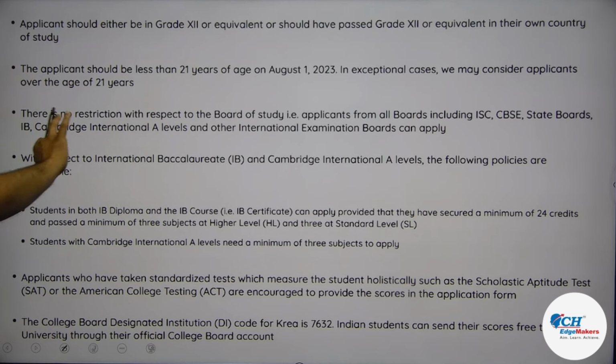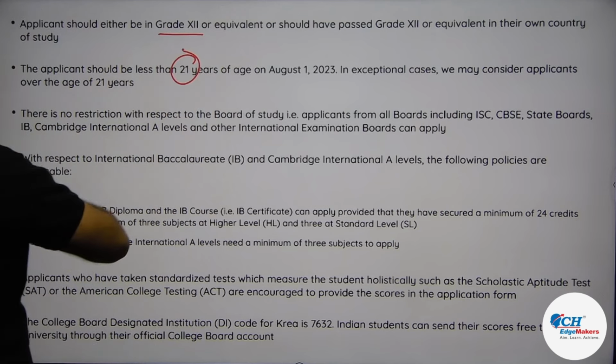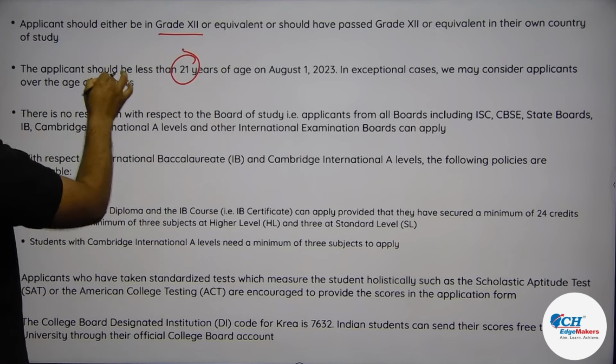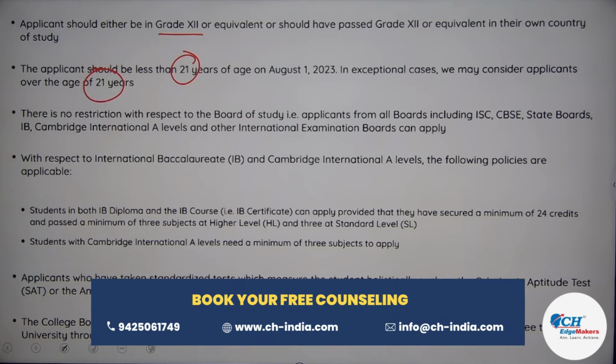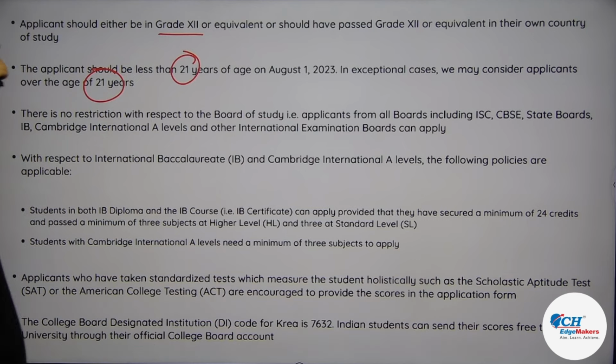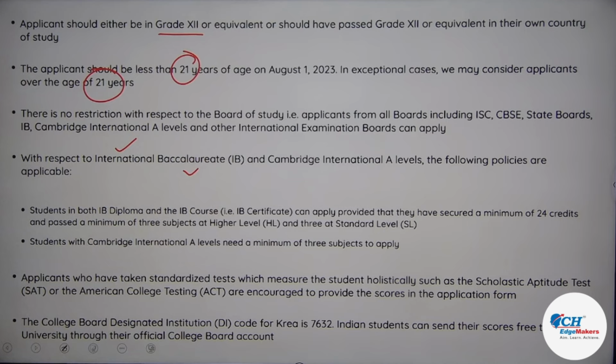Applicant should either be grade 12, this is what we have already discussed. You should be less than 21 years, that's the upper limit, right? Lower limit is not there, but upper limit is there. There is no restriction with respect to board of study. So any board, ICSE, CBSE, state boards, IB, Cambridge, any board works for you.